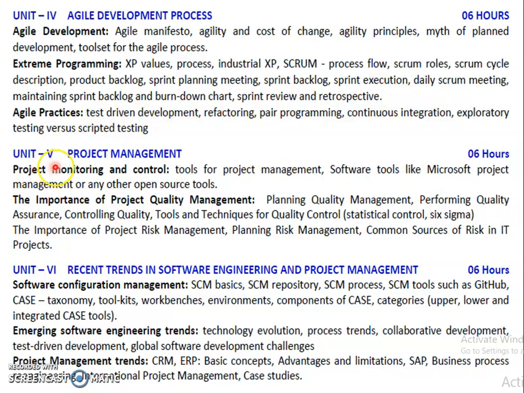In Unit 5, Project Management, we learn how to monitor and control a project.